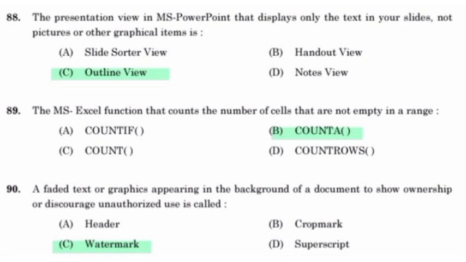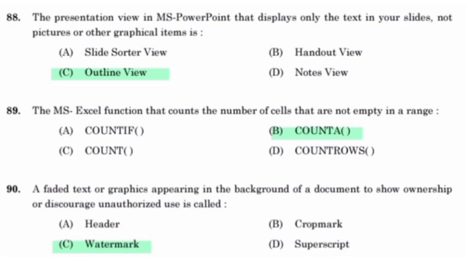The MS Excel function that counts the number of cells that are not empty in a range: counter.